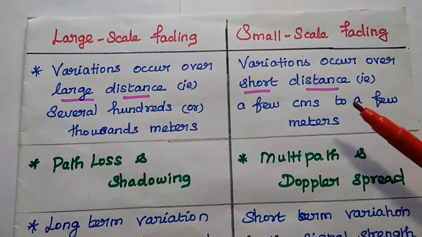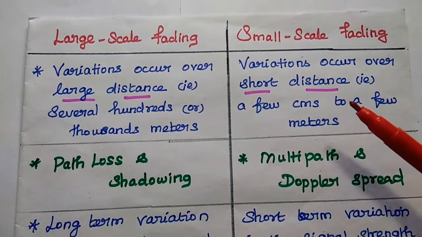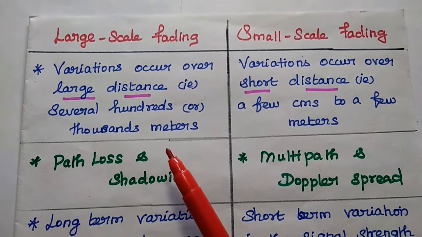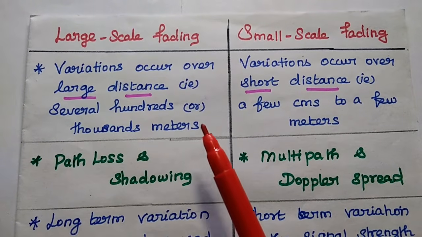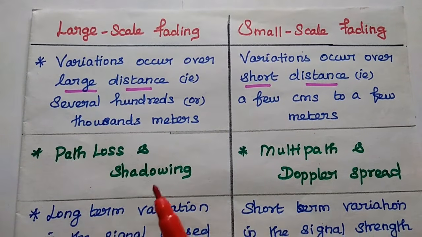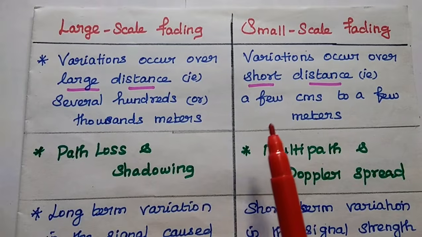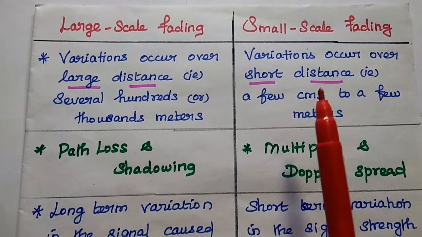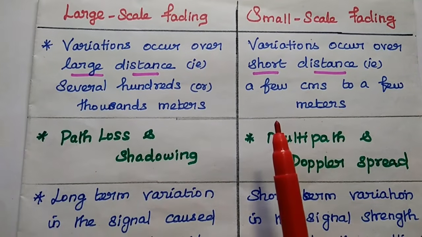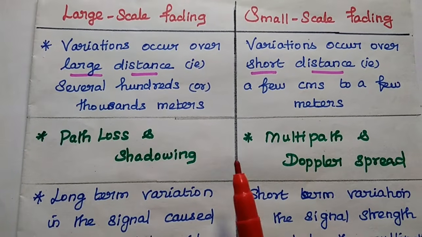Next, the comparison between large scale fading and small scale fading. In large scale fading, the variations occur over large distances, from several hundreds to thousands of meters. In small scale fading, the variations occur over short distances, for example a few centimeters to a few meters.